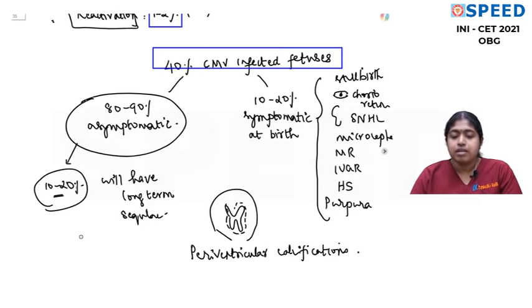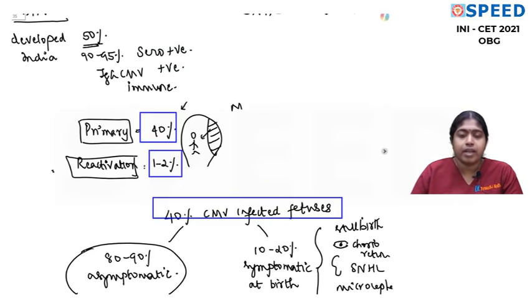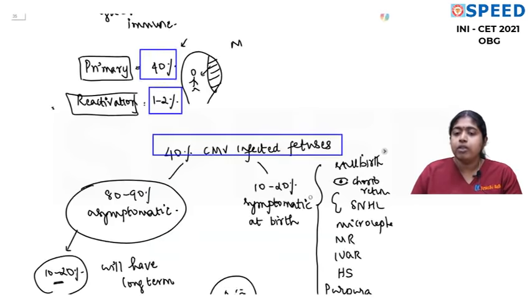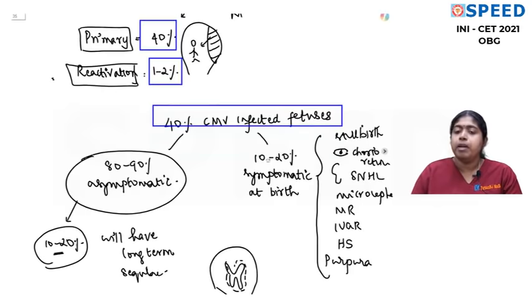So that is about more details of cytomegalovirus. Every single point, how to test the mother, how to test the fetus, whether it is infected or not, we have in the app and you can go and watch it. It's a 30-40 minute topic and you can watch step by step. So the take-home message is, the baby gets more infected if it's a primary infection, and the chance of infectivity is 40%. Out of the 40% CMV infected fetuses, only 10 to 20% are symptomatic at birth and the remaining 80 to 90% are asymptomatic. But then 10 to 20% of the asymptomatic fetuses can have long-term sequelae.